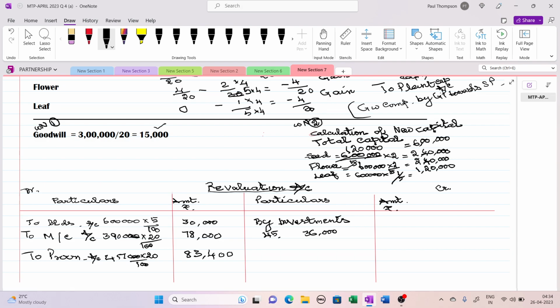So there is an increase in the value of this asset. That is, revaluation will be credited with the increase in value of assets. So now the balancing figure will be, because the debit is more, the capital accounts of the partners will be debited: Seed, Plant and Flower.